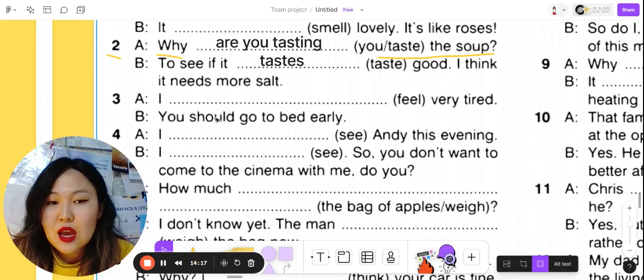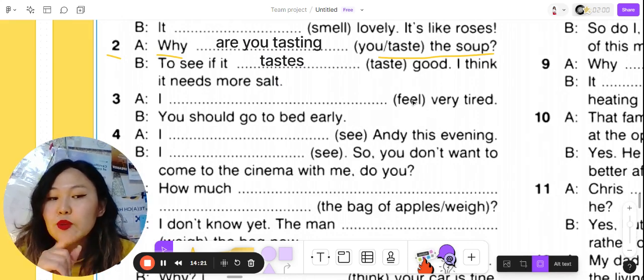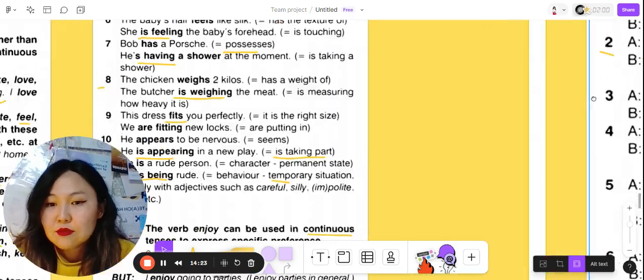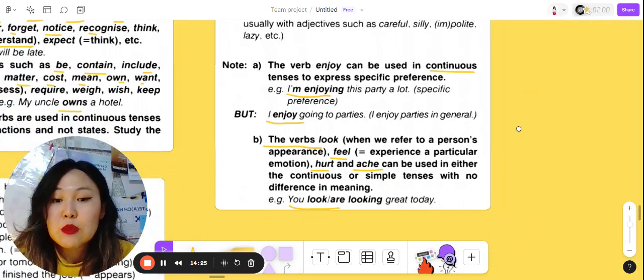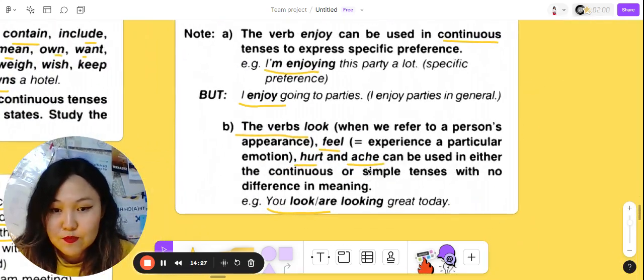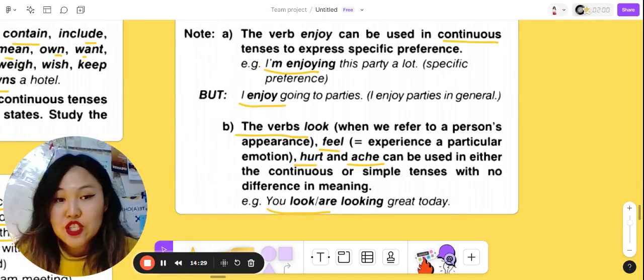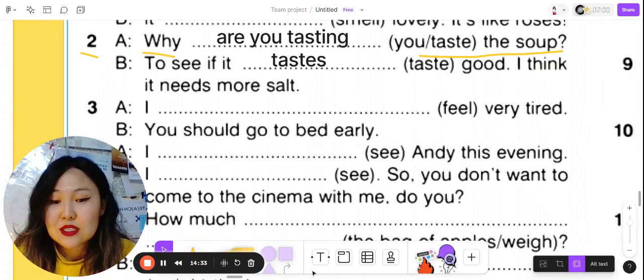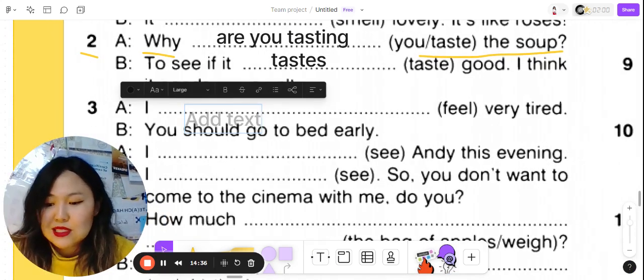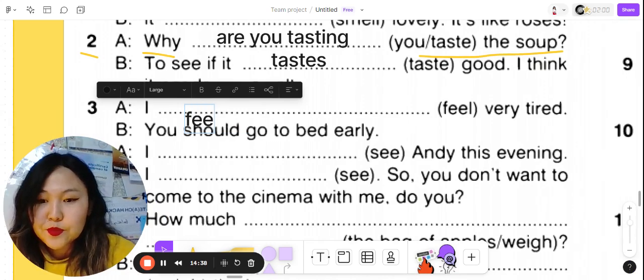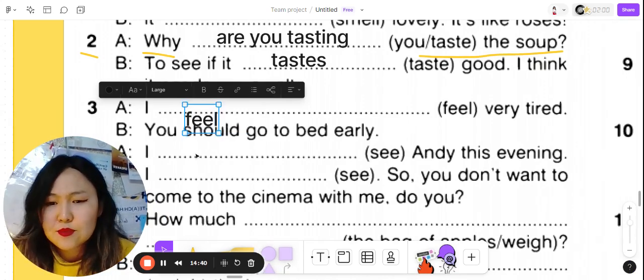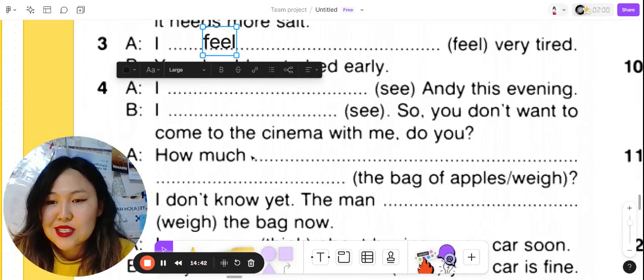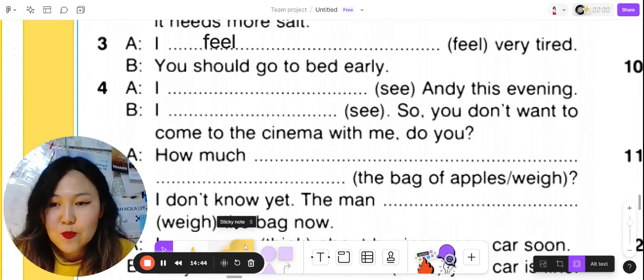Next one, I feel very tired. You should go to bed early. So, as we remember, feel is the verb that can be used in both tenses with no change in meaning. That's why we can use either present simple or present continuous. I'd like to use present simple. I feel very tired. And the next person is saying, you should go to bed early.